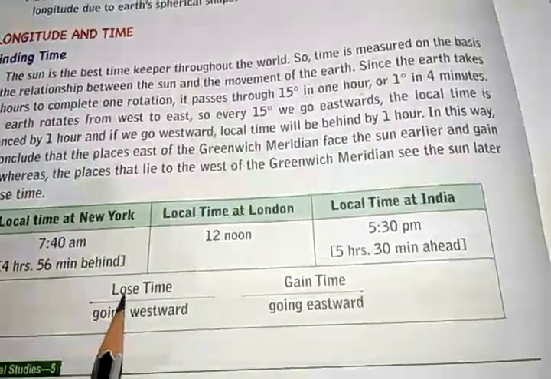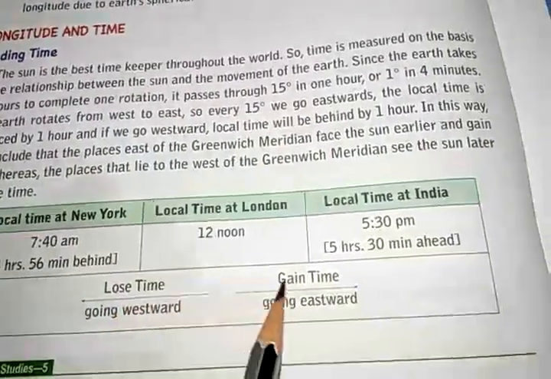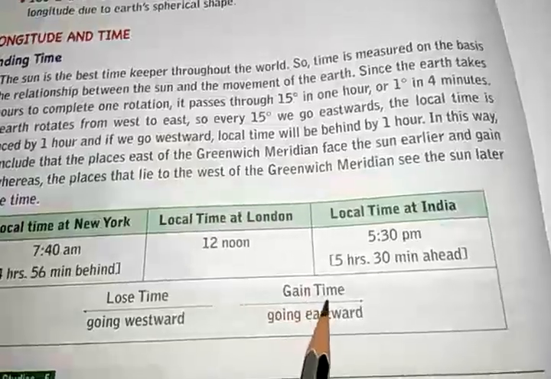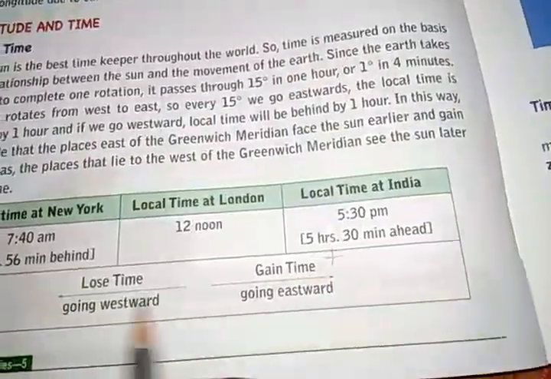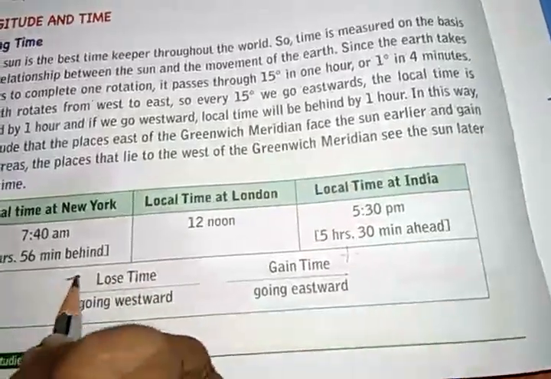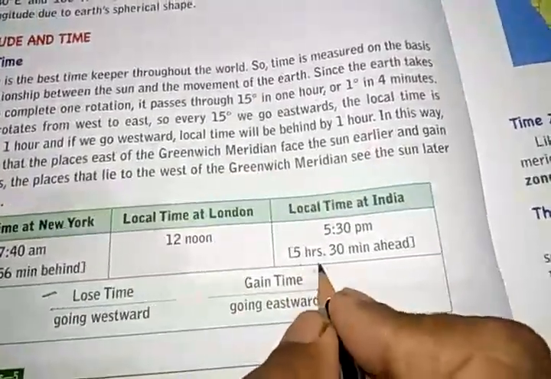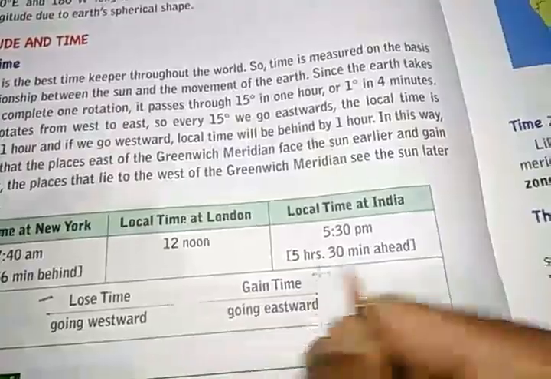When we go westward we lose time, minus; when we go eastward we gain time, that is plus. Gain time means plus and lose time means minus. This is the thing that you have to remember when you do sums.